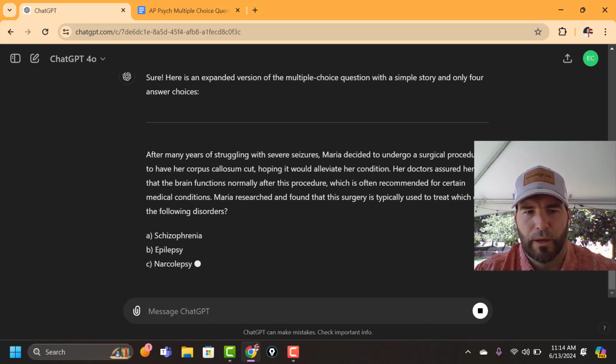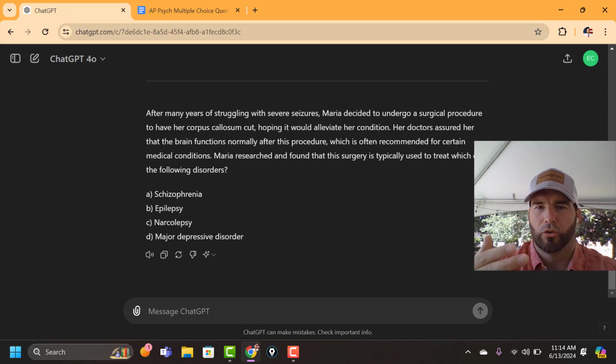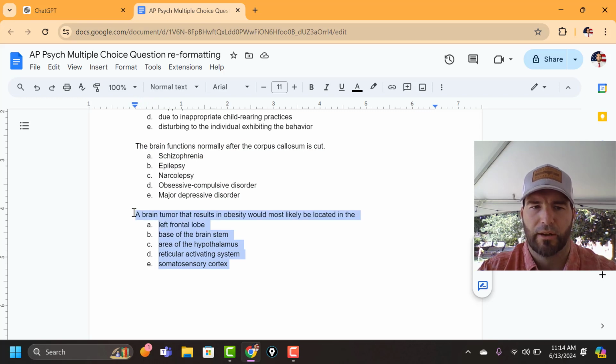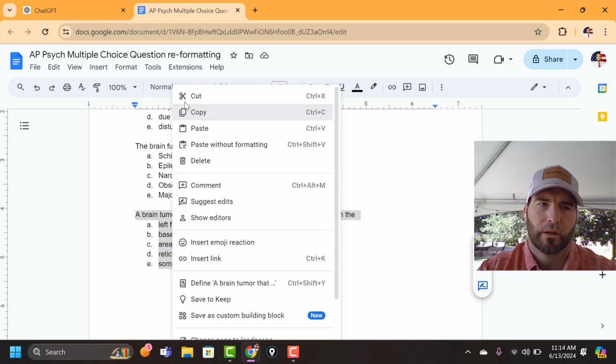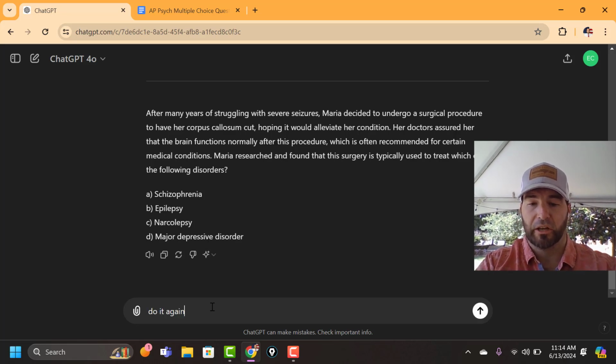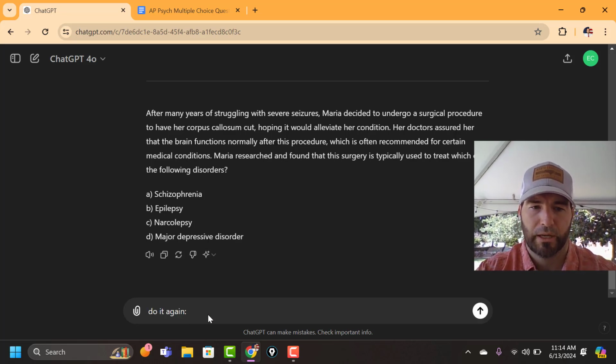It talks about struggling with Maria and split brain surgery, and even clarified the question and left the right answer. Copy, go back here, and just say, do it again. Paste.